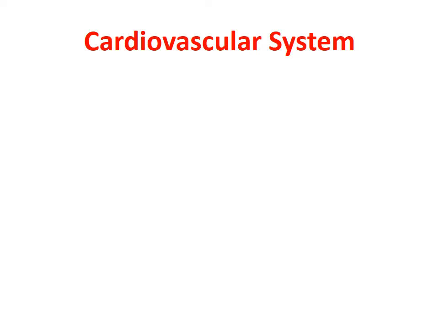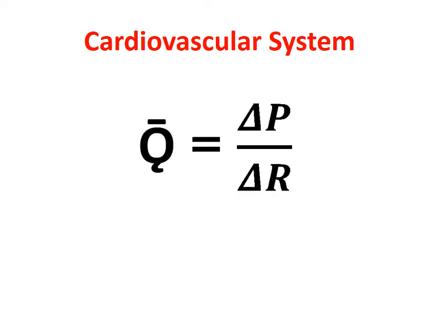Now, in the cardiovascular system, if we just rehash or recapitulate our earlier equation, that means Q dot is equal to delta P by delta R. Just try to remember, that was the first expression of my first class, in the introduction class. Q means flow rate, volume per unit time, is equal to a ratio of pressure difference divided by resistance difference.